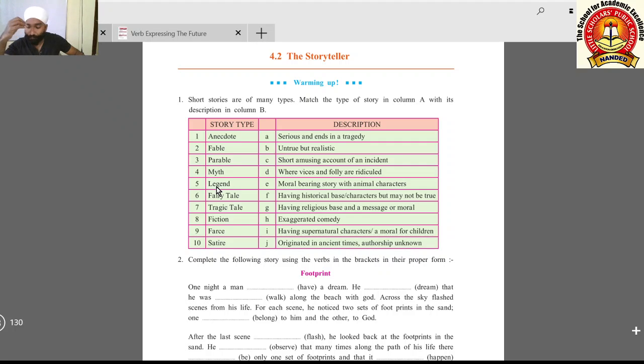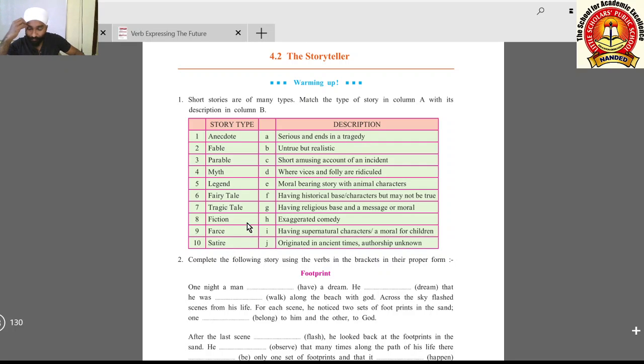Fifth, legend. Legend is about historical base characters but may not be true. This legend has a historical base. Thereafter, six, fairy tale. You know what this is? Having supernatural characters, a moral for children. Thereafter, tragic tale, serious and ends in a tragedy.